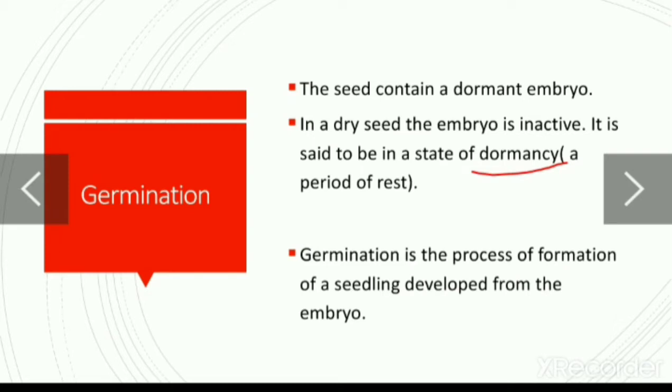The embryo remains in the seed in inactive form, and when you see the seed, it appears to be without life, but all the chemical activities of life are going on through it, but in a very slow process. The dry seed consumes oxygen and gives out carbon dioxide, but in a very minute quantity.